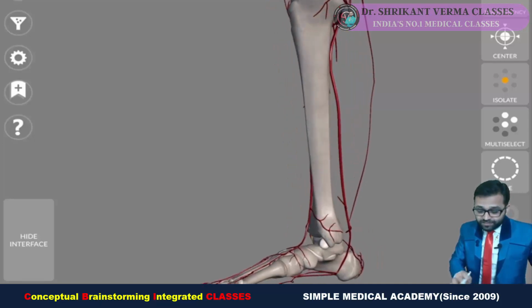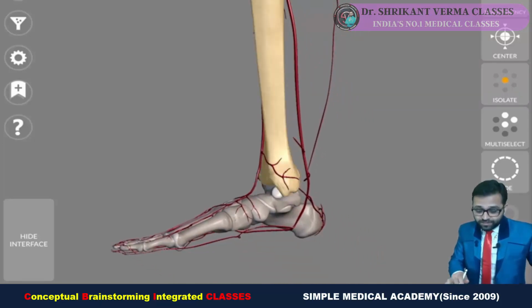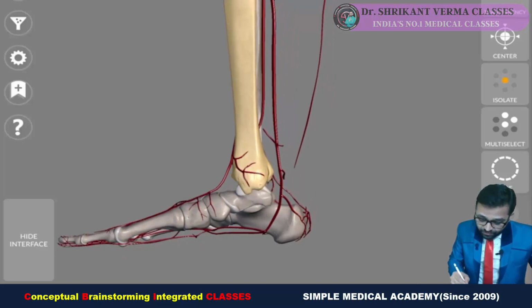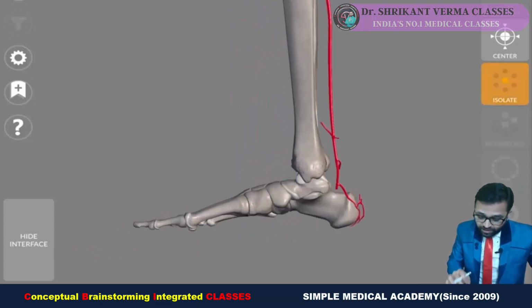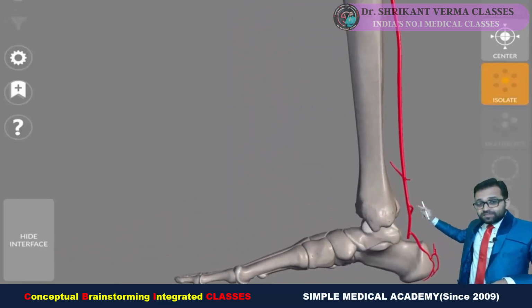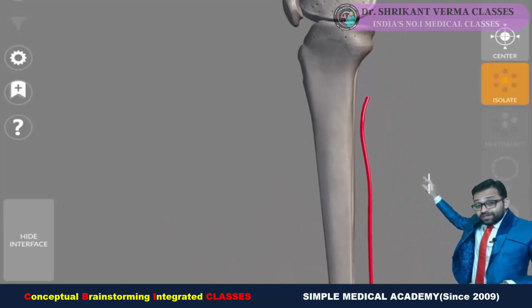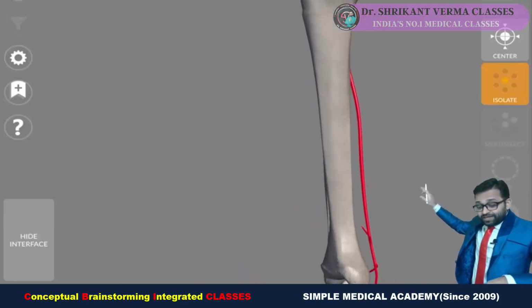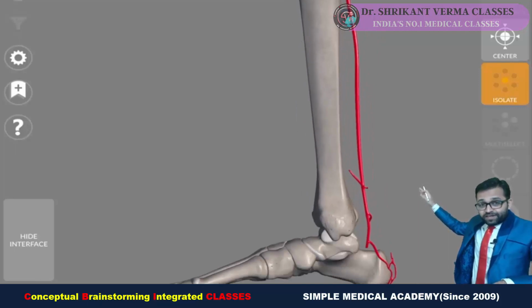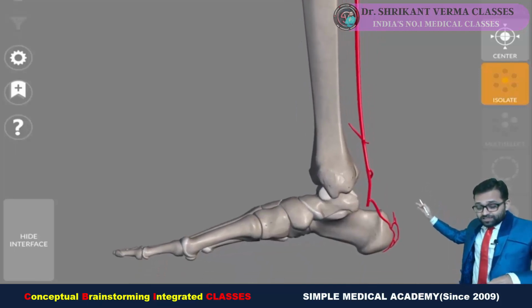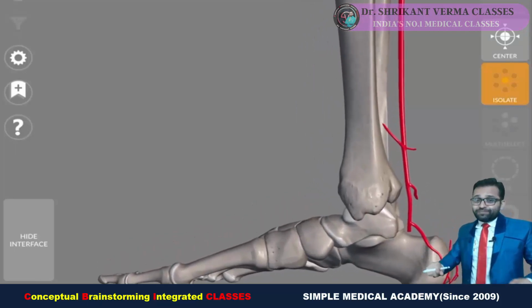We are turning towards the medial malleolus. Just behind the medial malleolus, you can see the artery. The popliteal artery is coming and then dividing into the anterior tibial and the posterior tibial. This posterior tibial artery is palpable behind our medial malleolus.